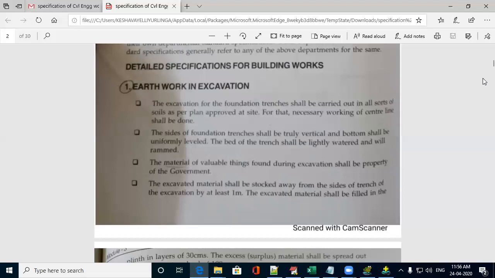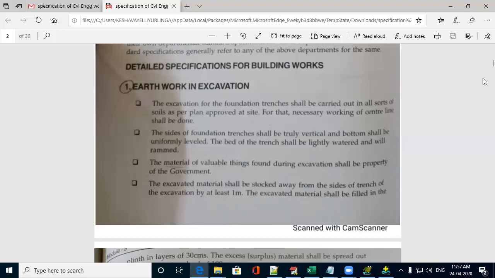You can also view a few videos of construction, each and every construction separately, so that if that is registered in your mind, you can write it in your own sentence instead of reading a book. But I have given all the materials related to the specification of works. If you just go through all the items of work individually and register in your mind, you can write it in your own sentence point-wise.